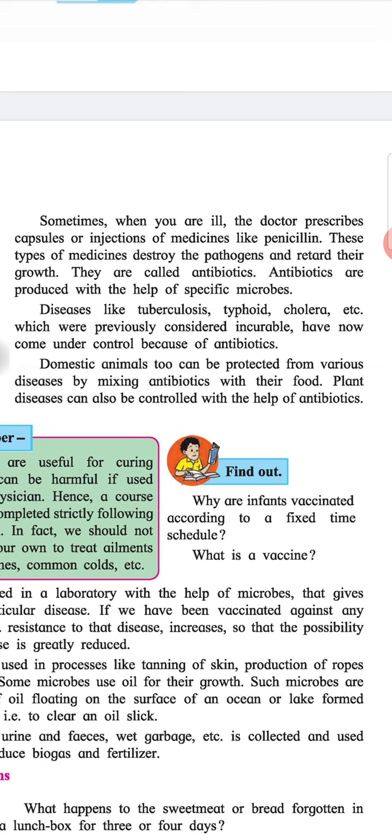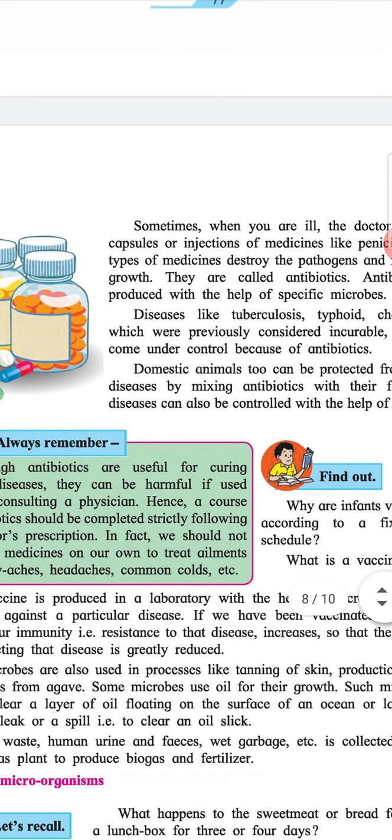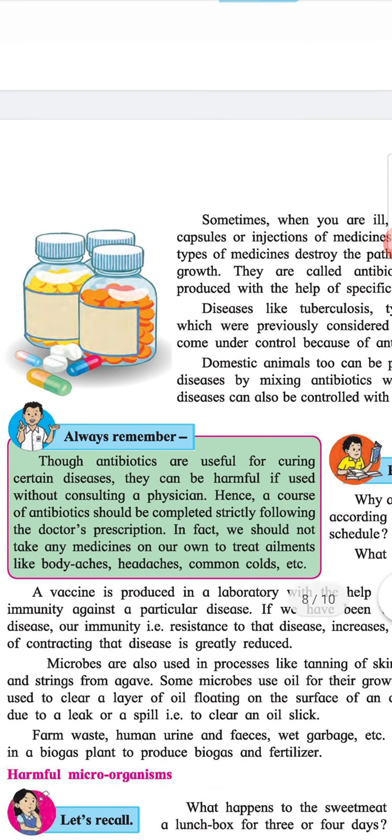Domestic animals too can be protected from various diseases by mixing antibiotics with their food. Plant diseases can also be controlled with the help of antibiotics. Always remember. Though antibiotics are useful for curing certain diseases, they can be harmful if used without consulting a physician. Hence, a course of antibiotics should be completed strictly following the doctor's prescription.